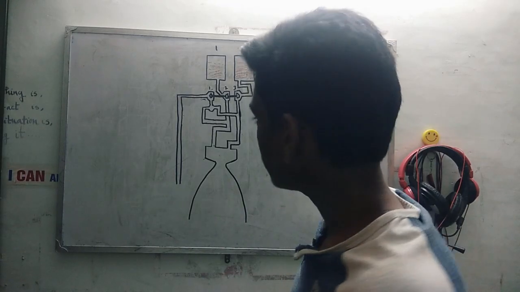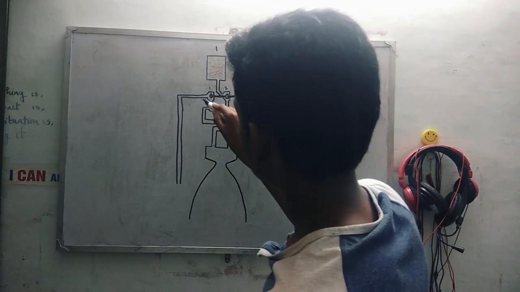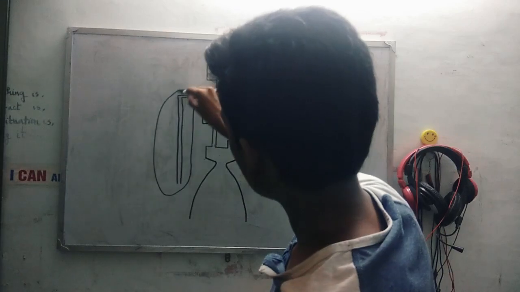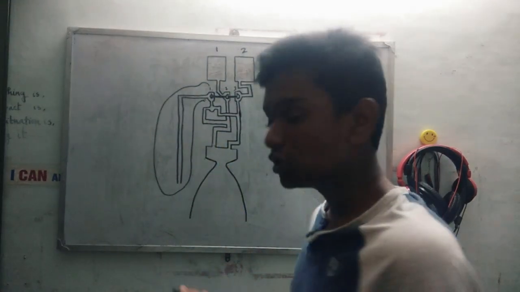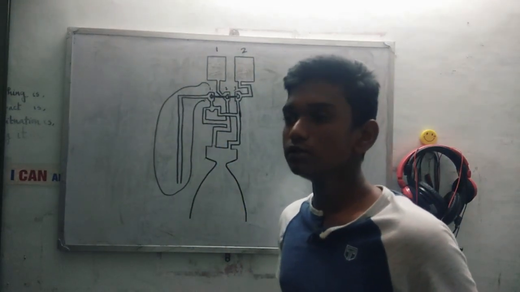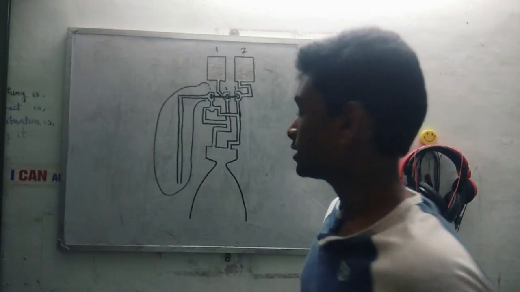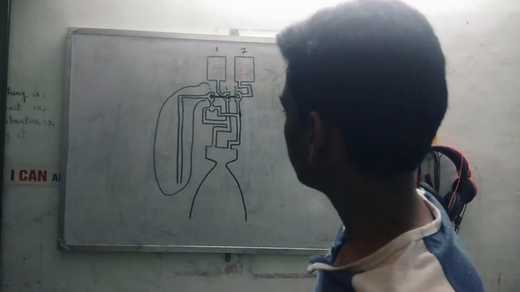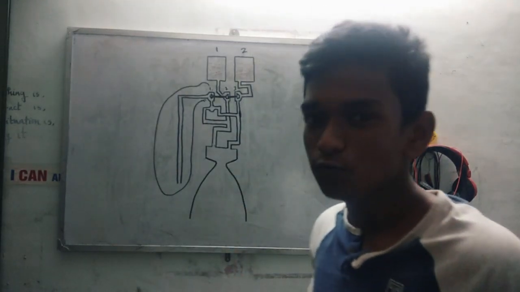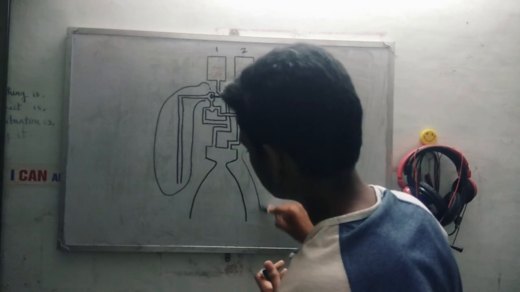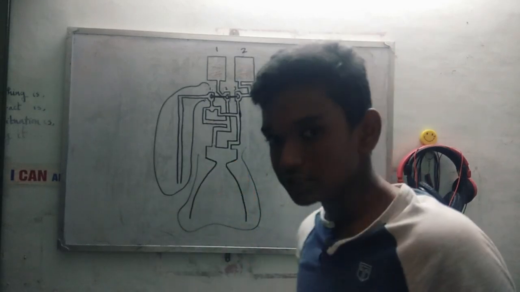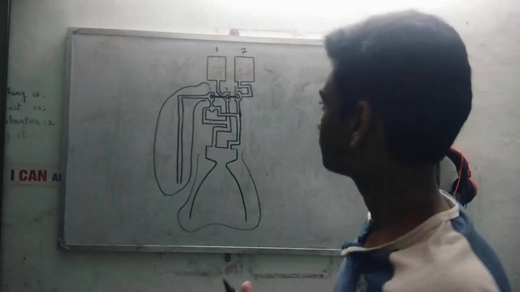This area with the turbine pump is called the pre-burner. The pre-burner also plays a main role in the open cycle engine, and I will explain it in a few minutes, so stay tuned. You can also see some pipes, some valves, and finally the combustion chamber. This is a traditional bell structure combustion chamber. Now I will explain the process of the open cycle engine.